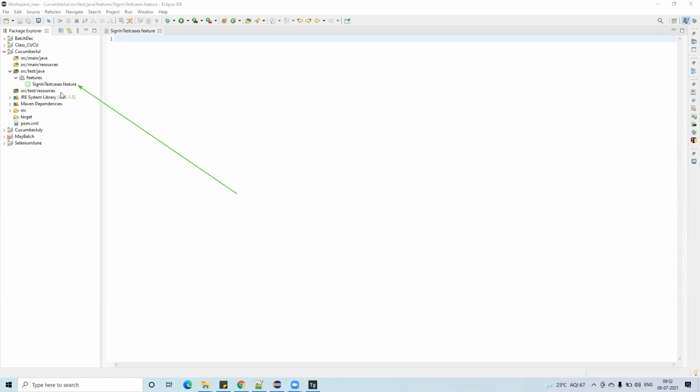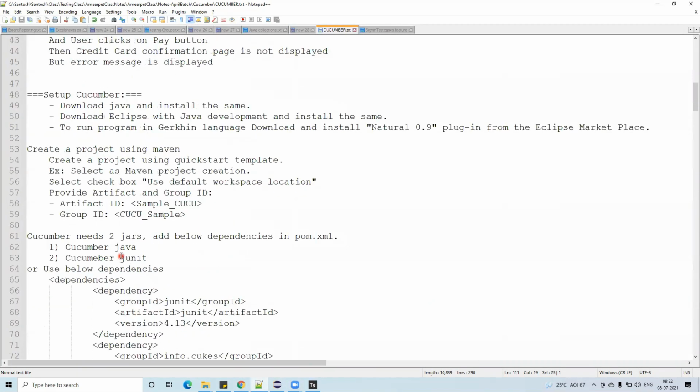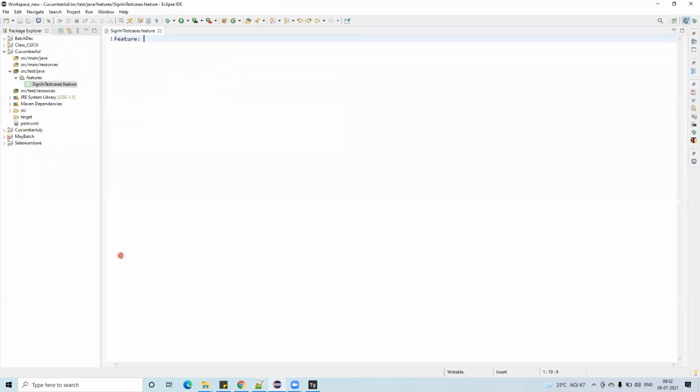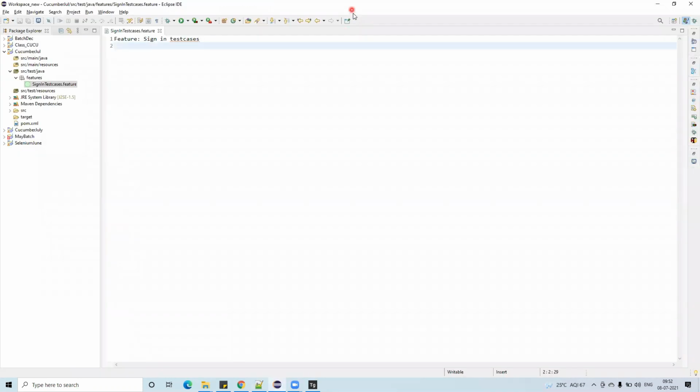Okay. Now write feature colon. I think it is a capital F. I think this is always confusing me. Where is that feature? Capital I have given, right? Okay. Sign in test cases. It should come with the highlighted color actually. It is not coming. Why? Feature.